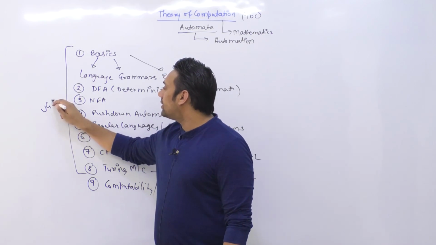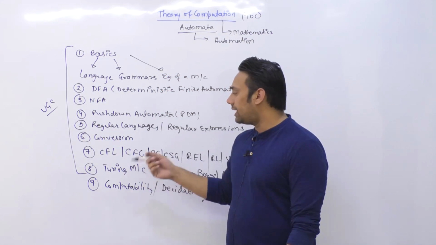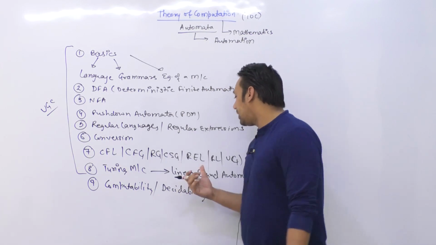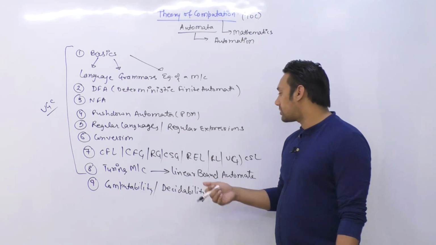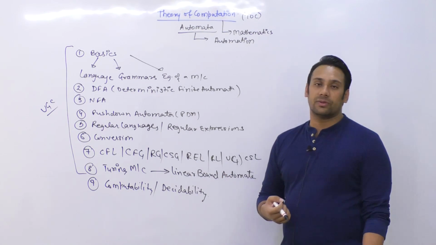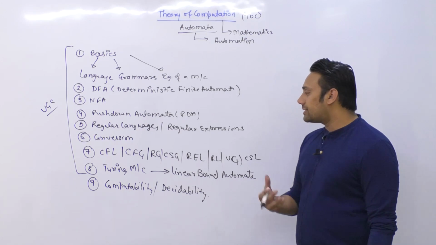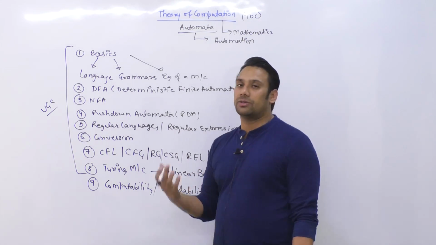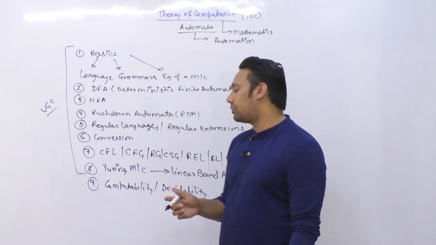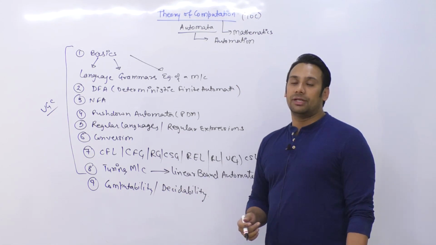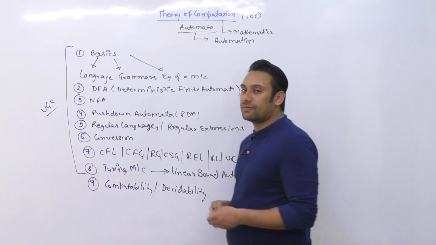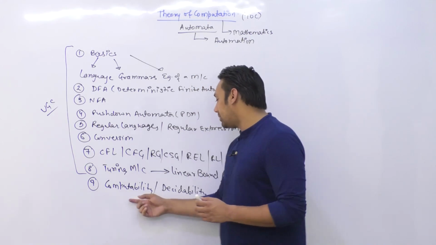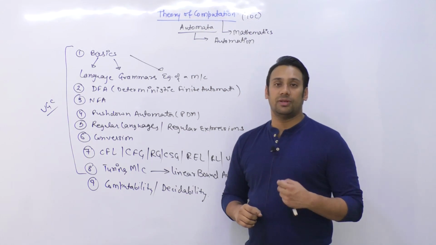So UGC NET के अंदर from topic number 1 to 8 they ask many questions, but they do not really ask a lot of questions regarding this unrestricted grammar. They do not ask questions on recursively enumerable languages or recursive languages. So उनसे ज़्यादा questions आपके पास नहीं आते हैं. And before this recent time, till 2017, 2018, they did not used to ask questions based on decidability and computability. तो 2017 और 2018 से पहले आपके पास computability and decidability के ऊपर ज़्यादा questions UGC NET में नहीं आते हैं.